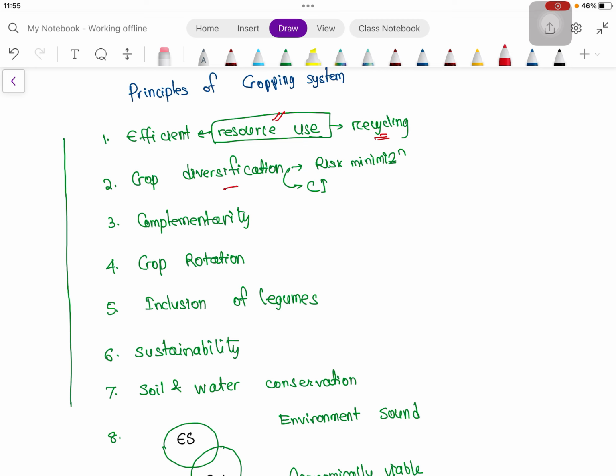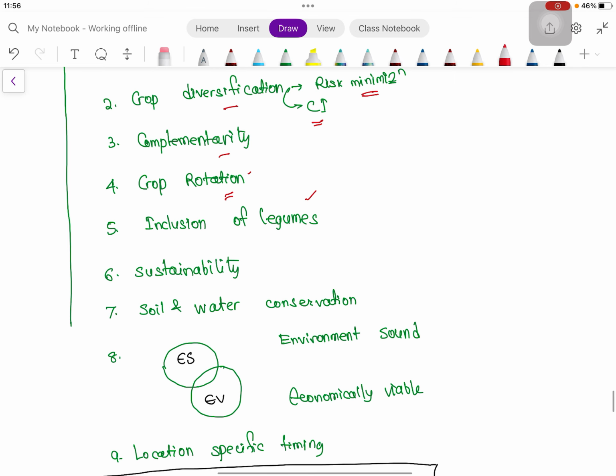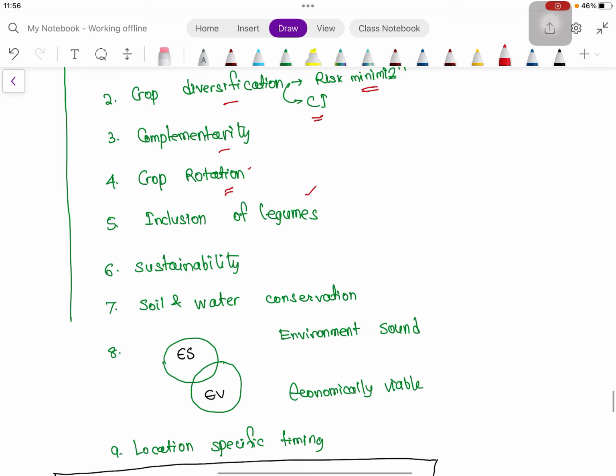Then crop diversification should be there. Why are we diversifying crops? To minimize the risk, and cropping intensity is also increased. Then complementarity: there should not be competition between the two crops we have taken. Then crop rotation should be there, and as we know, in the principle of crop rotation, we use different families and include legumes. Then sustainability should be there, and soil and water conservation should be there.